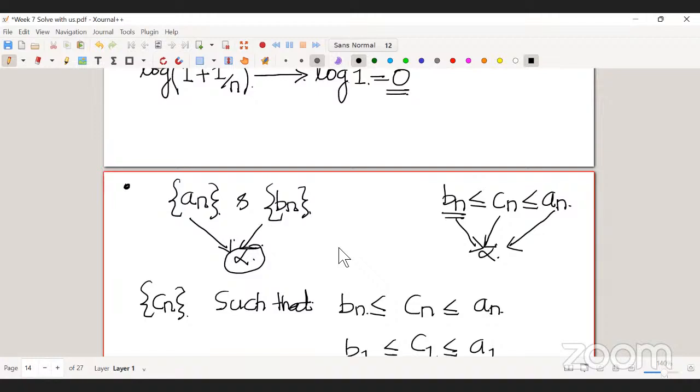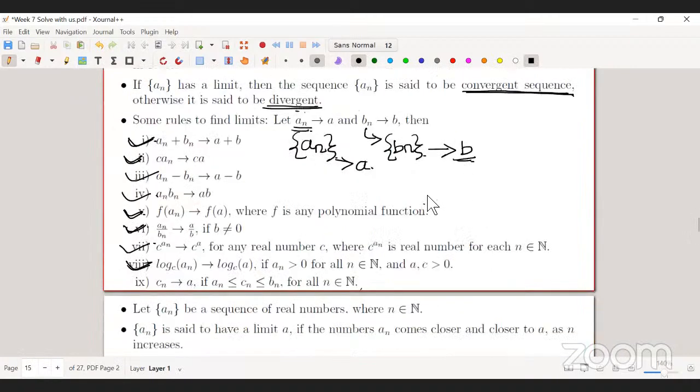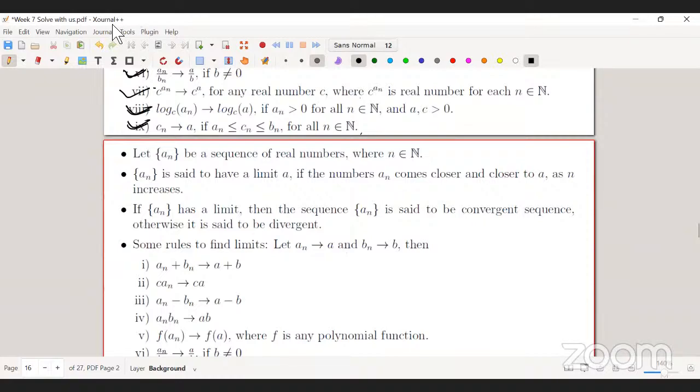Otherwise you can't, so I have to say it vaguely. So all these properties are now clear to you, right? Yes, sir.